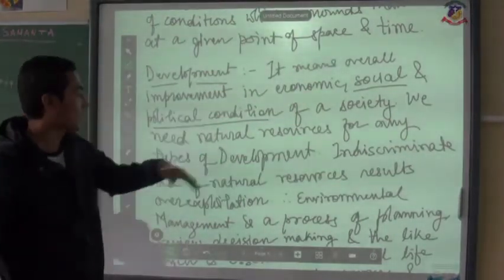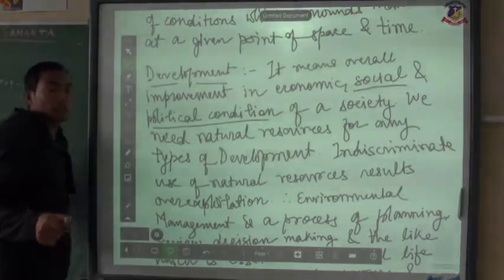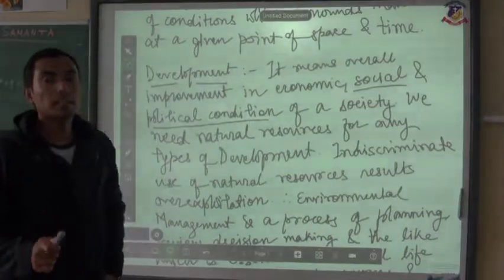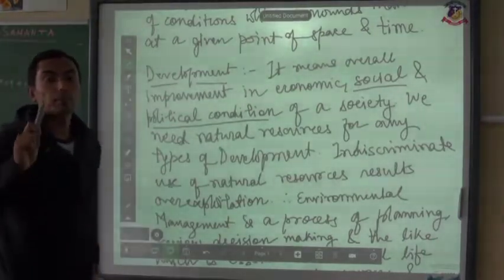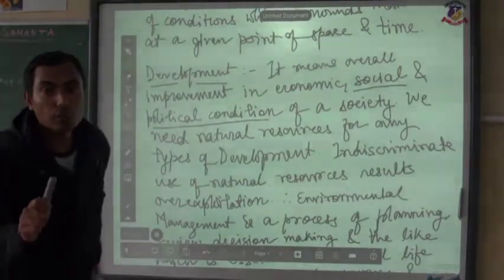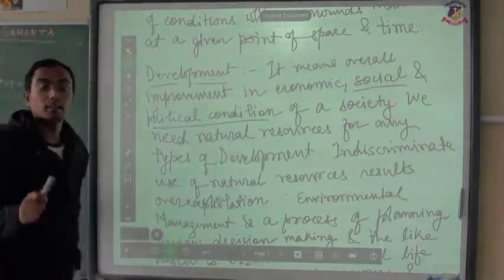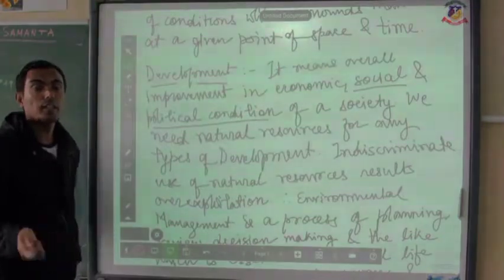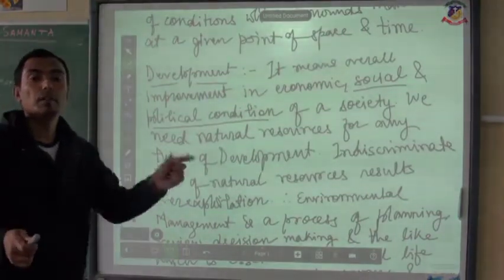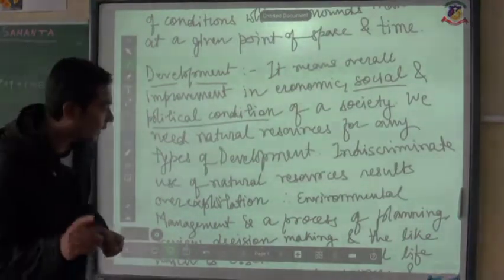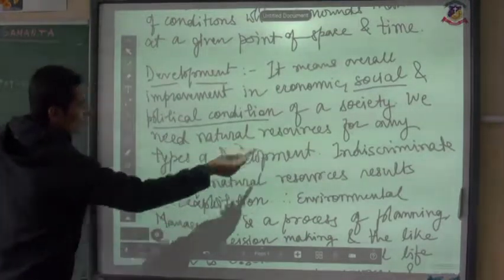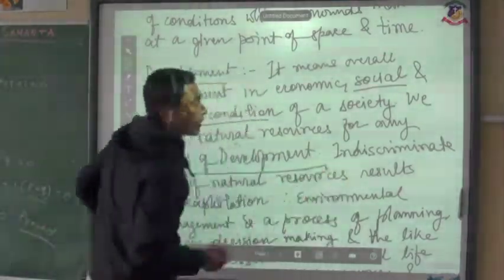So whenever a development takes place, it takes place at a price of natural resources. It means that when the natural resources are being exploited or used, only then does the term development come into existence. Therefore, we need natural resources for any type of development.